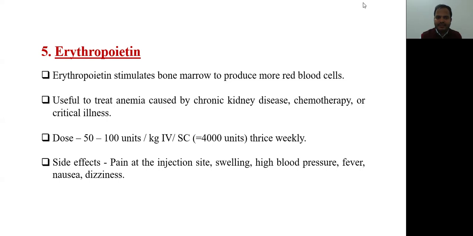Dose is 50 to 100 units per kg. It is given intravenously or subcutaneously, and the usual dose is 4,000 units given subcutaneously, 3 times weekly. Because it is given mostly by the patients by themselves at home, it is given subcutaneously, and the dose is 4,000 units 3 times weekly.